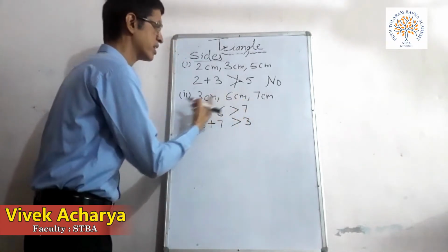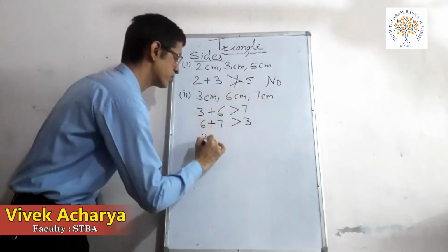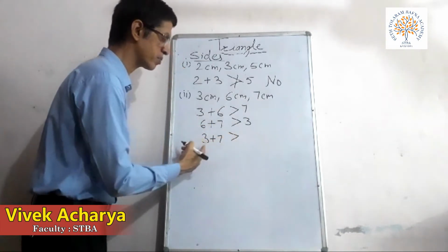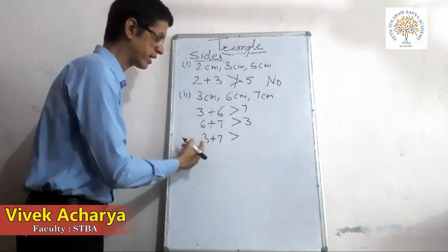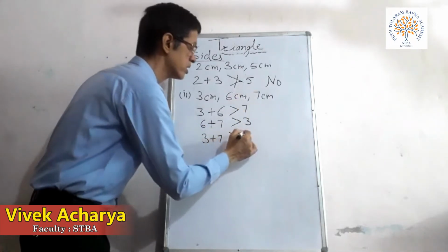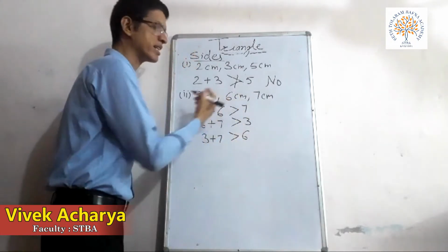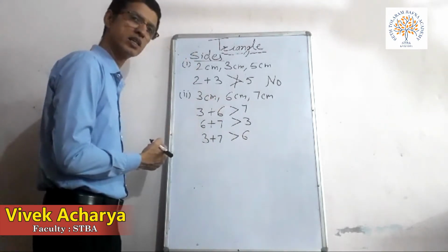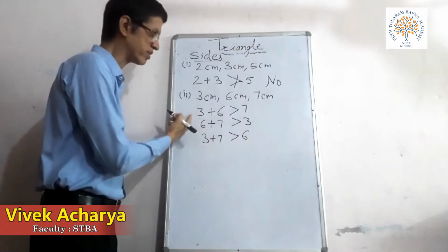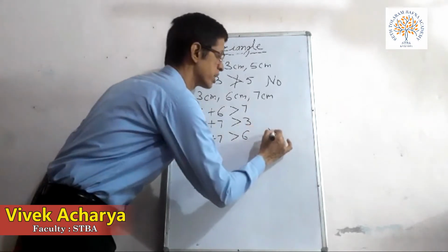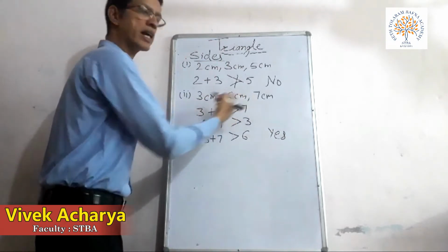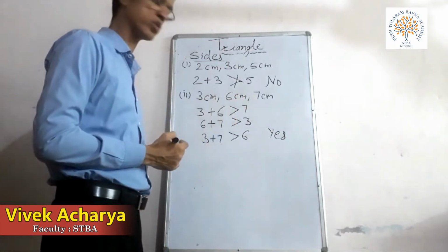If I take first and third, 3 plus 7 is 10 and this is also greater than the second side 6 centimeter. So all three are correct here. So by this property, the triangle is possible. These three sides can form a triangle.